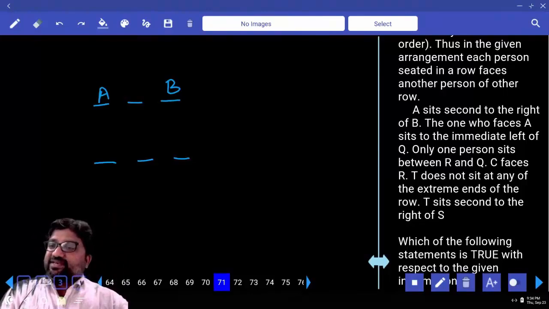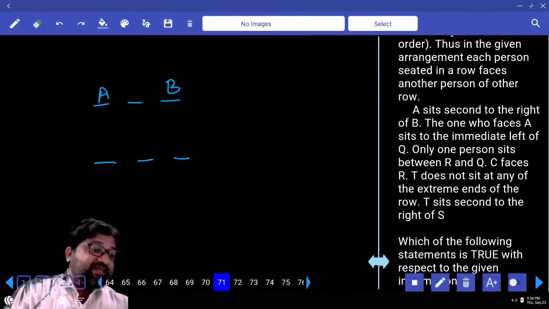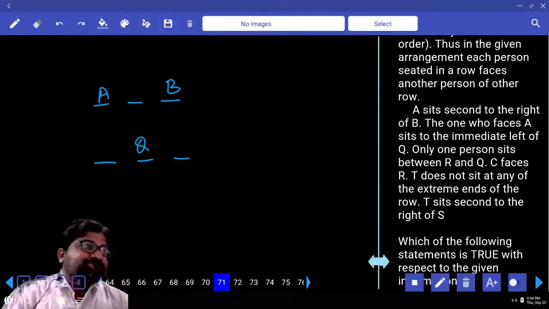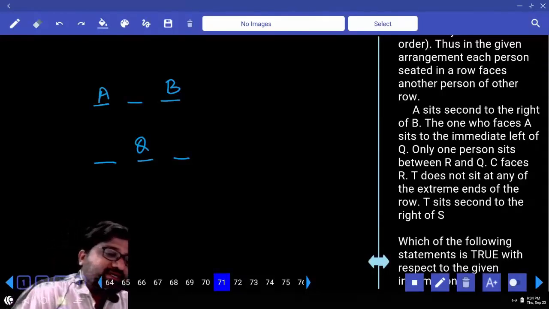The one who faces A sits to the immediate left of Q. This has to be Q. Next, only one person sits between Q and R.